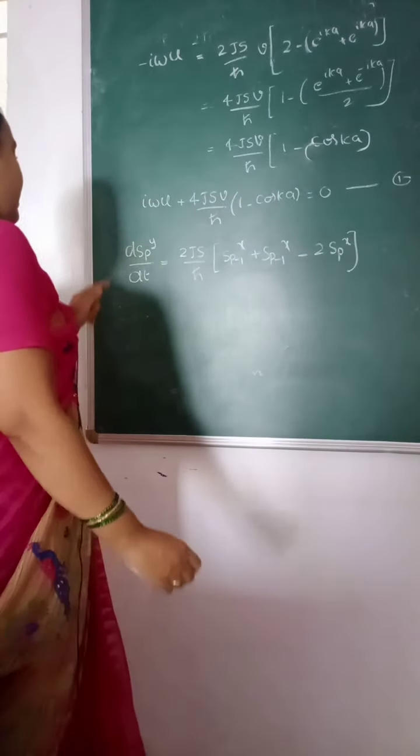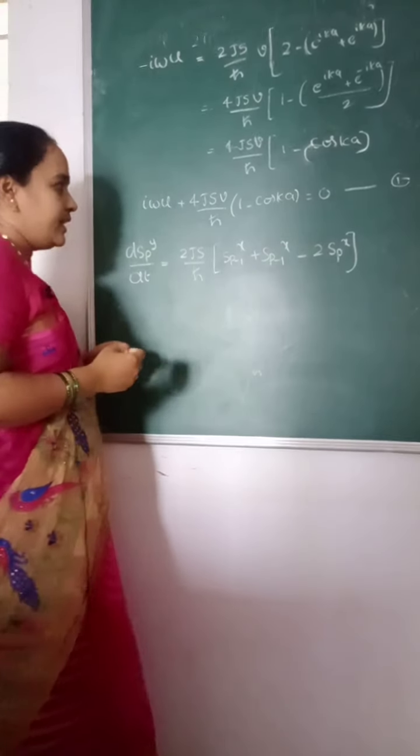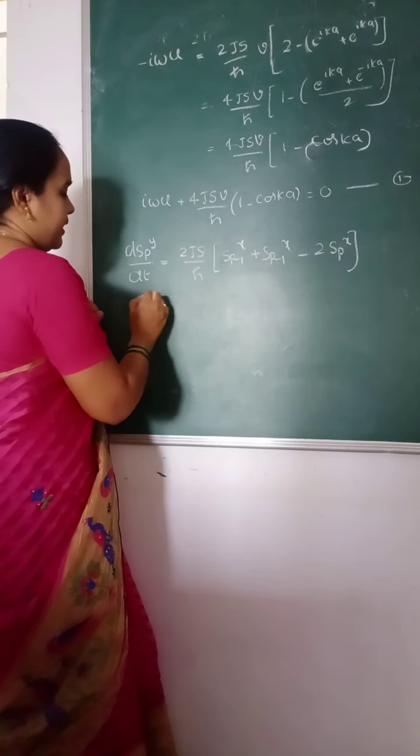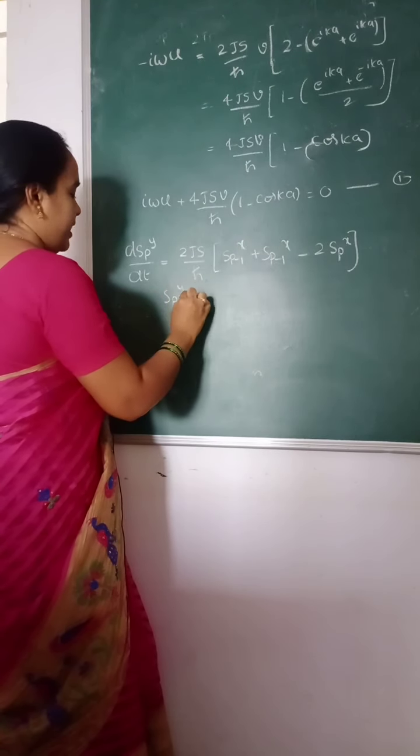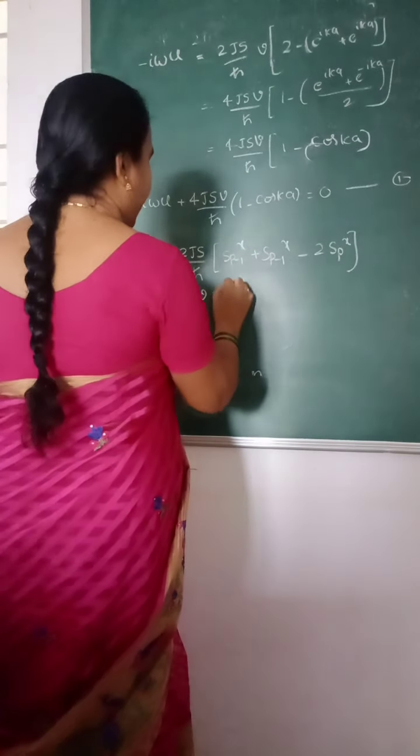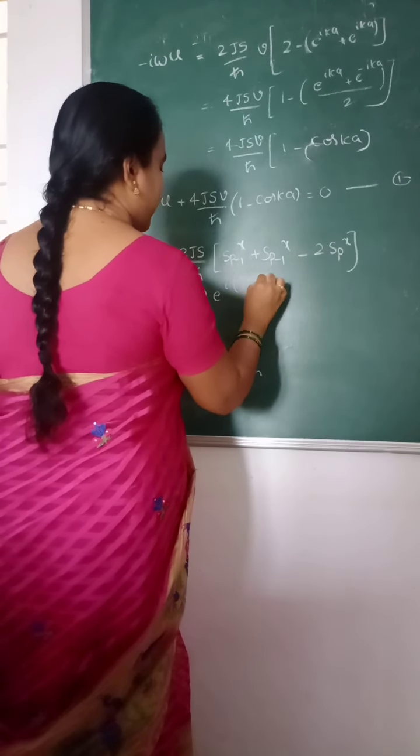Right. So what is s_p of y? s_p of y is v e power i p ka minus omega t.